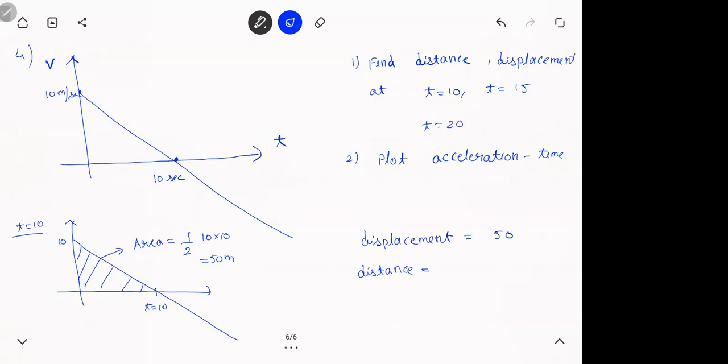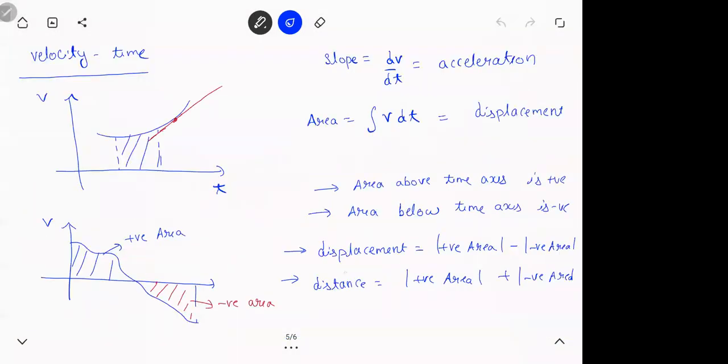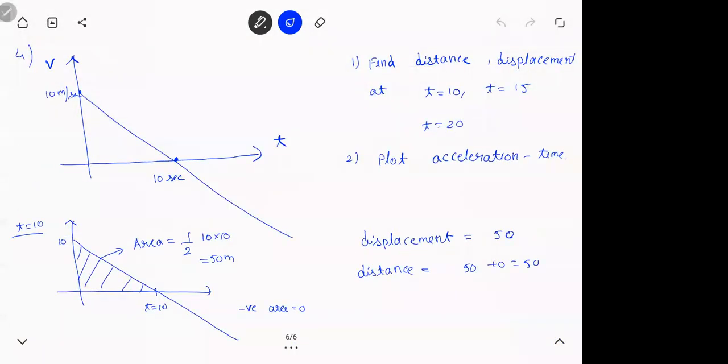Positive area plus negative area. But यहाँ पे negative area नहीं है. So negative area is 0 here. So that will be 50. This will be 50 plus minus 0. 50 plus 0. 50. So distance and displacement both are 50. Thus, you have to do that much only. Find the area and finish it off. See, now that was the whole formula we wrote, isn't it? Displacement is positive area minus negative area. Distance is positive area plus negative area. So 10 seconds, the area is only the triangle where height is 10 and the base is 10. It is given in the question. So half base into height.